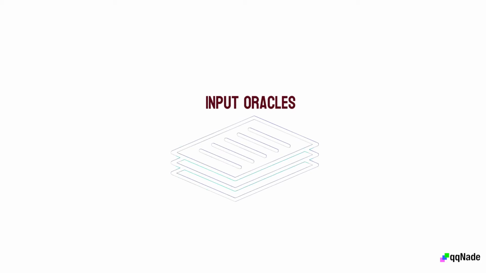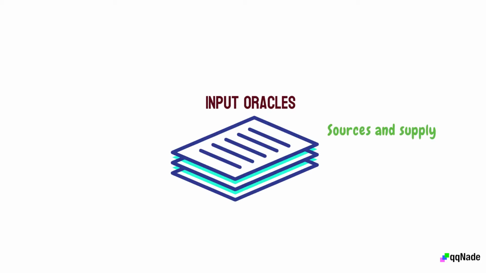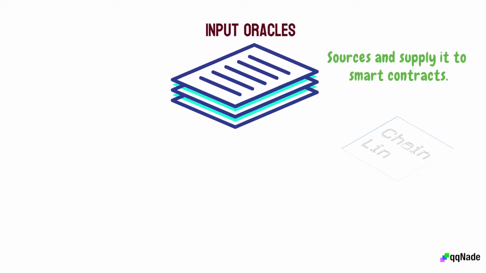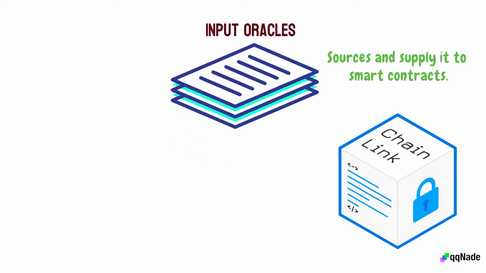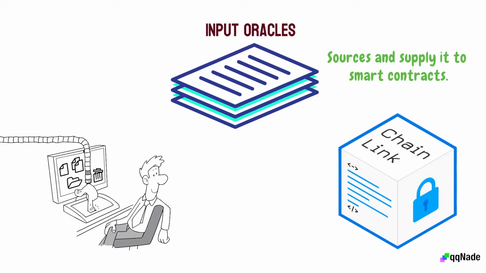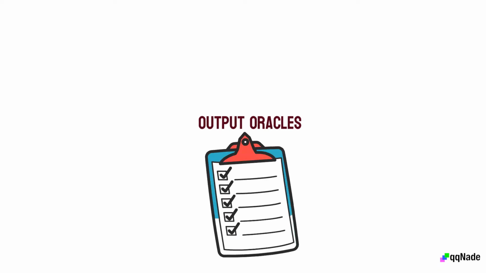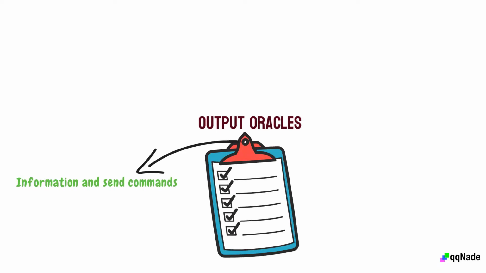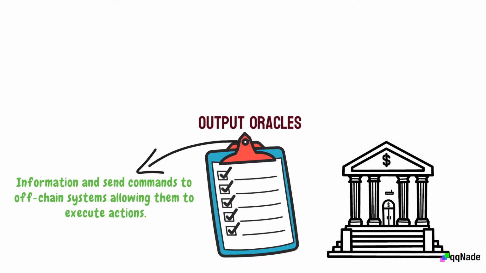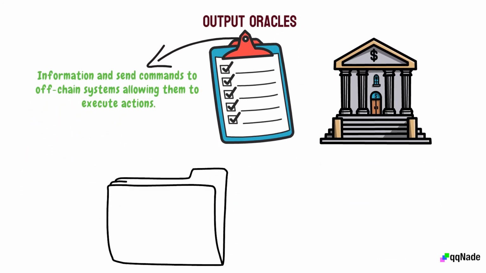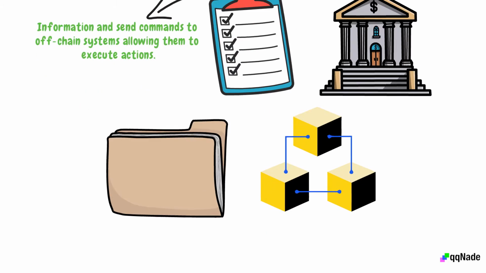Input oracles. Input oracles get real-world data from off-chain sources and supply it to smart contracts. These kinds of oracles are commonly used to power Chainlink price feeds by providing on-chain access to data from financial markets. Output oracles. These kinds of oracles allow smart contracts to pass information and send commands to off-chain systems, allowing them to execute actions. These actions could be forming bank networks to make payments, asking storage providers to store information, or asking an Internet of Things system to unlock a house once the on-chain rental payment is made.